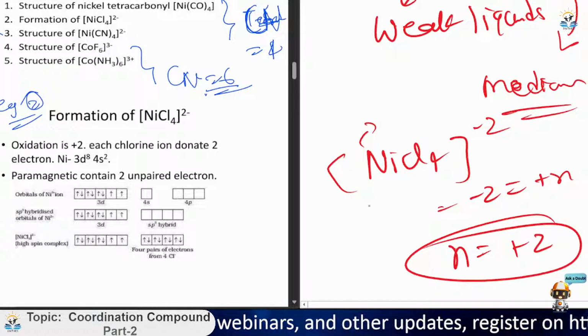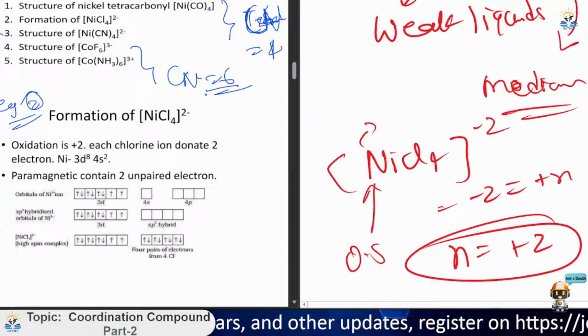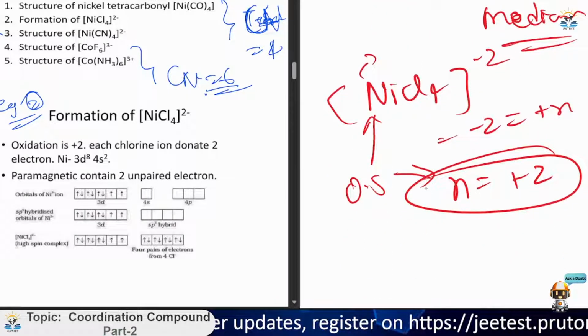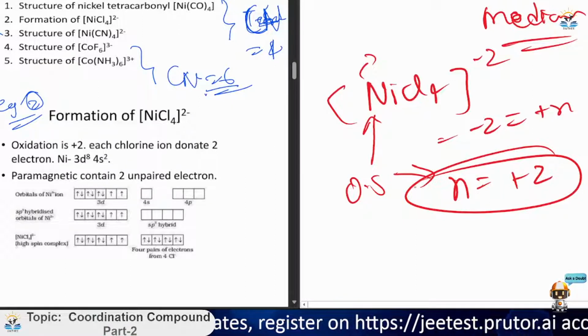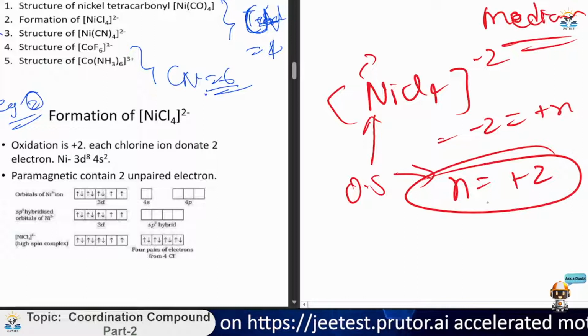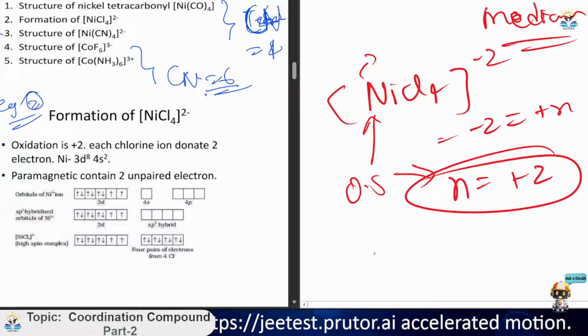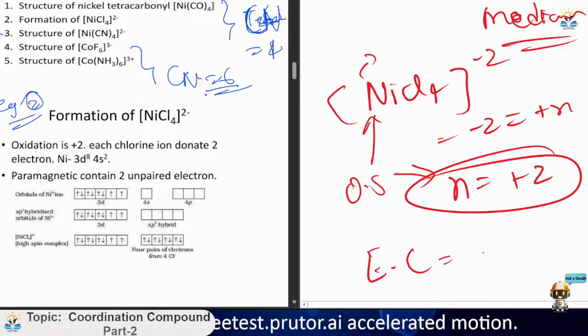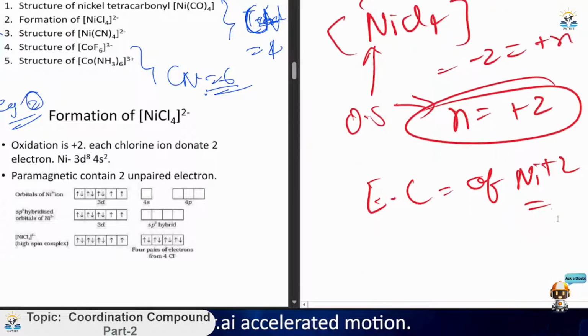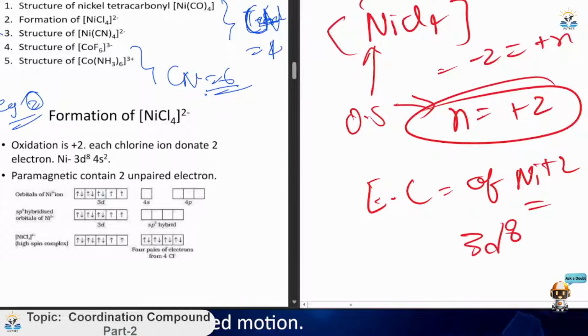So the oxidation state of nickel is +2. Now, if Ni is +2, then on writing the electronic configuration you have to remove the two outermost shell electrons. So it is the Ni2+ electronic configuration, and it will acquire 3d8.